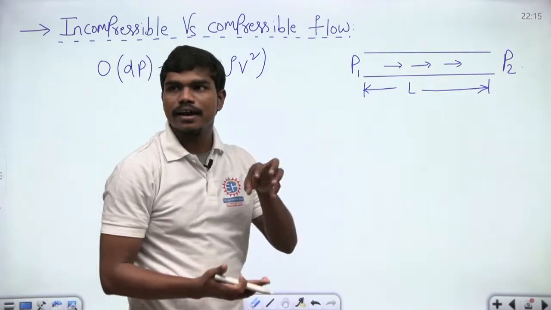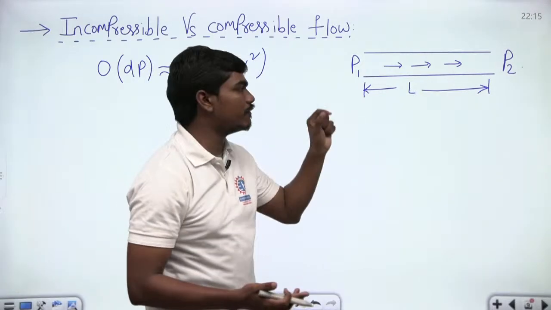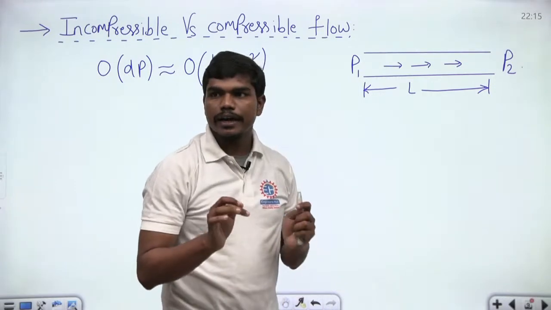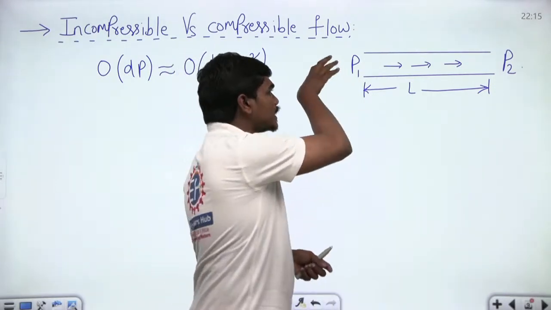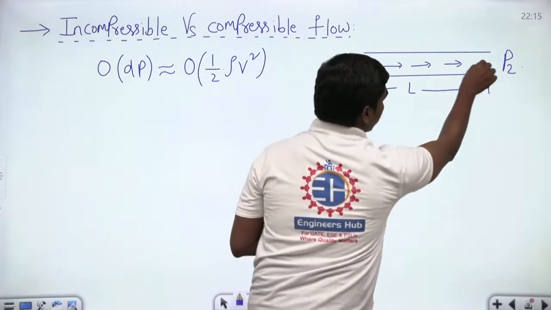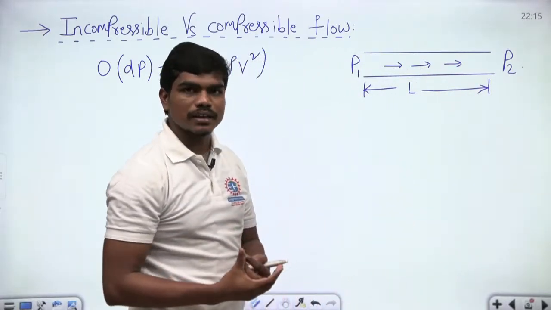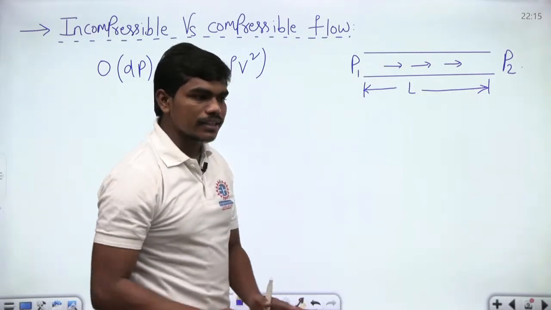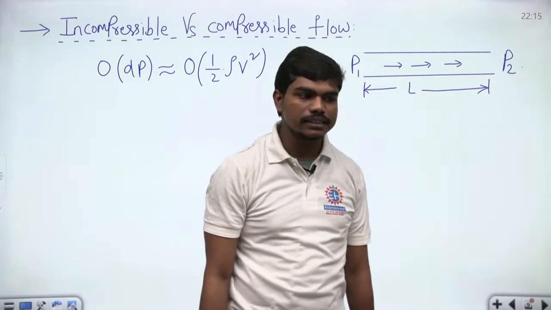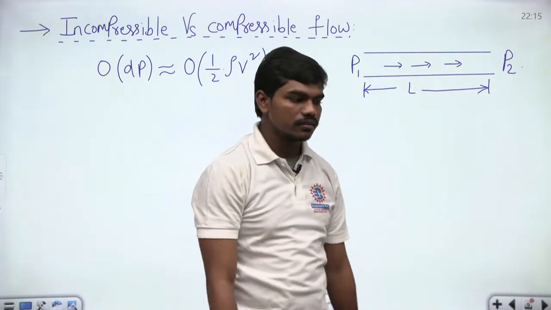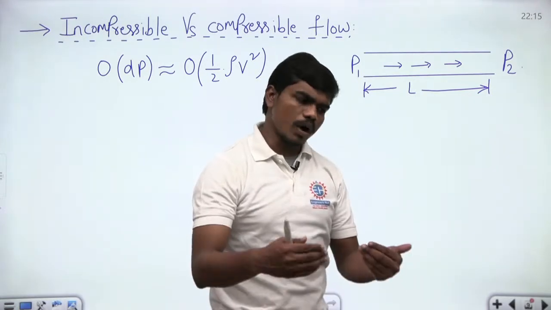First of all, did you understand why there comes a certain pressure difference in a fluid when a fluid is passing through a pipe? Can you all understand? Whenever some fluid is passing through a pipe, definitely this P1 gets dropped because of the friction between the pipe and the fluid and also some other losses. Yes or no? Can you understand that this P1 and P2 won't be the same generally in actual cases when you take friction into consideration?